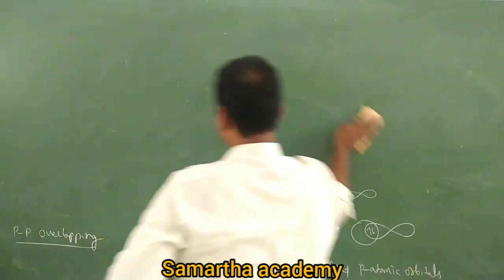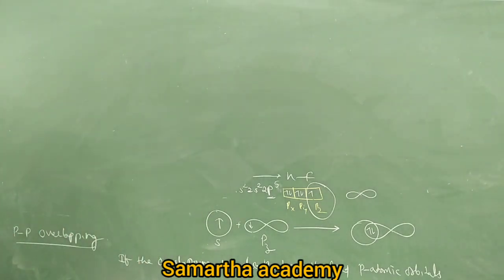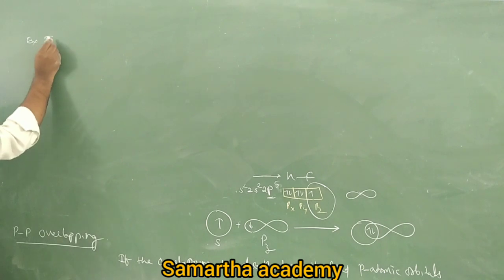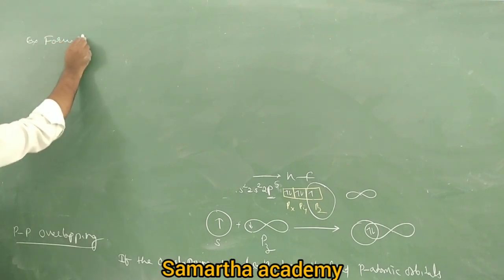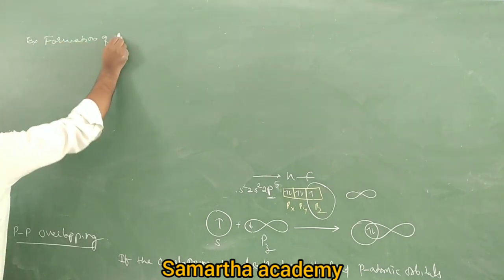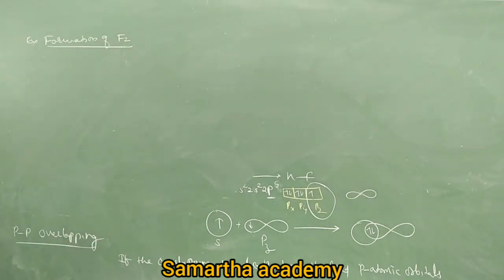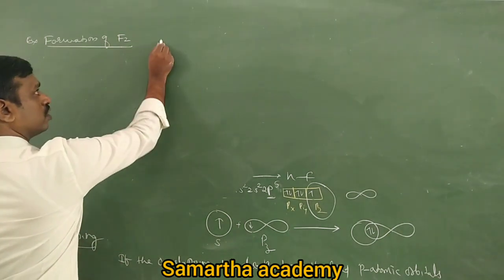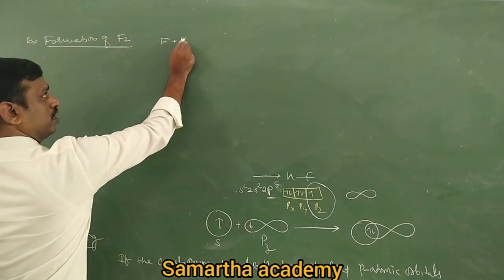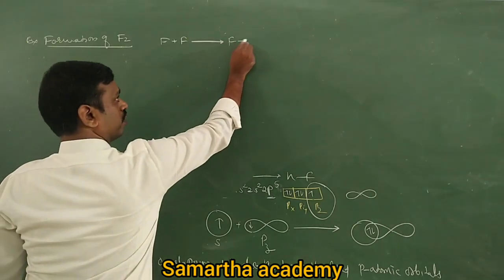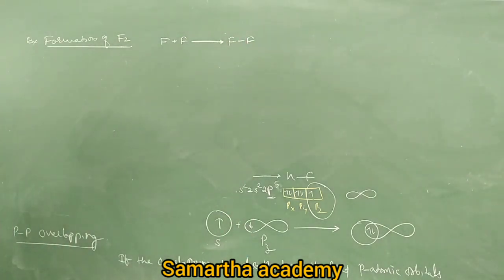Example, formation of F2, Cl2, Br2 or halogens. Tell me how F2 is formed. F plus F gives rise to an F-F covalent bond.